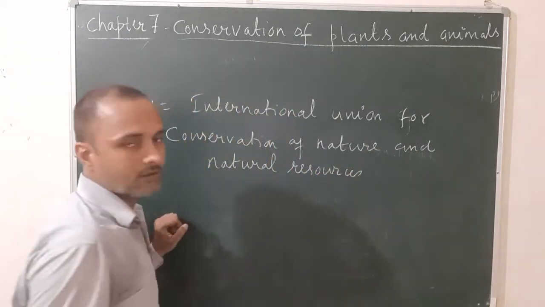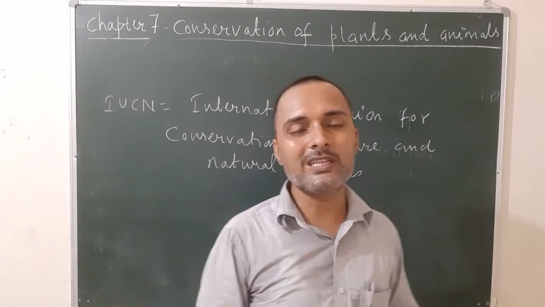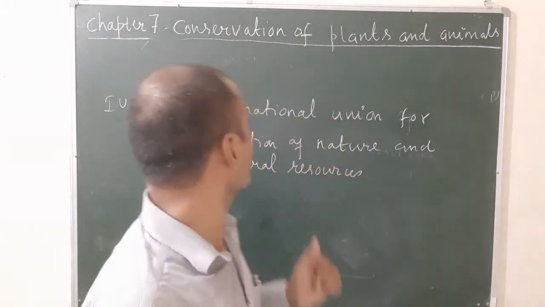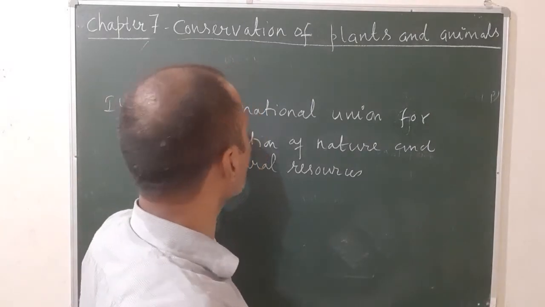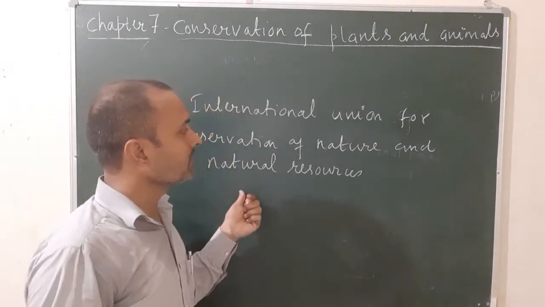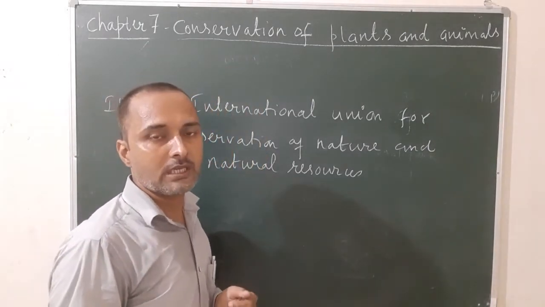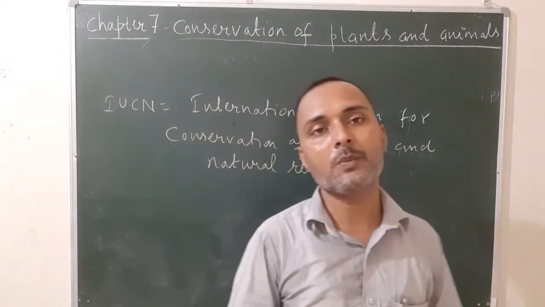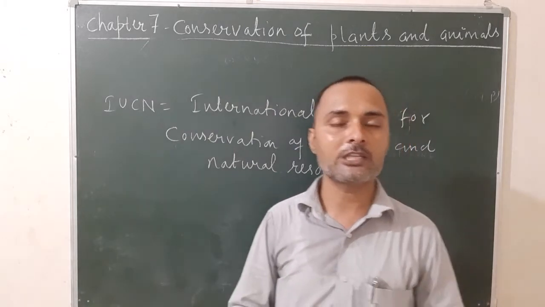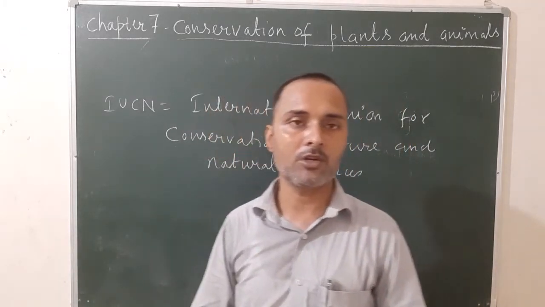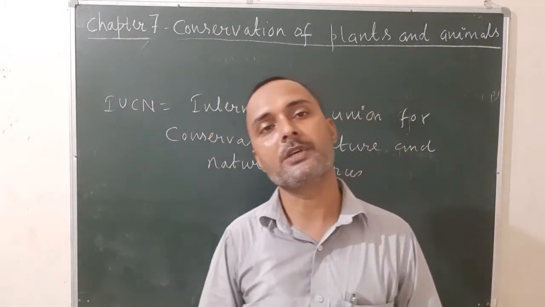So once again, what is red data book? It is a special book published by IUCN. IUCN stands for International Union for Conservation of Nature and Natural Resources. This book contains the list of endangered plant and animal species. You can say the various plant species that are facing the problem of extinction or disappearance.